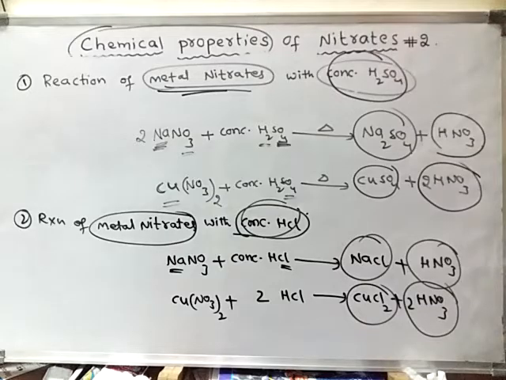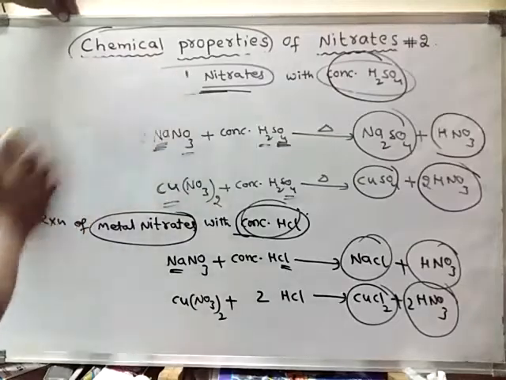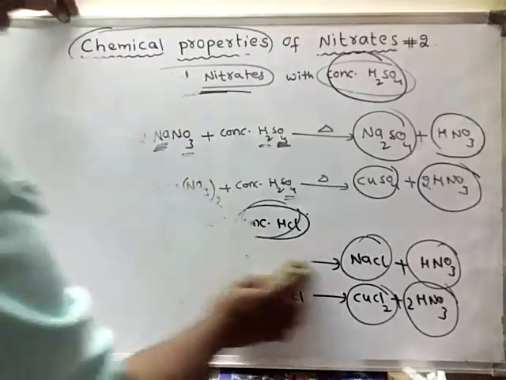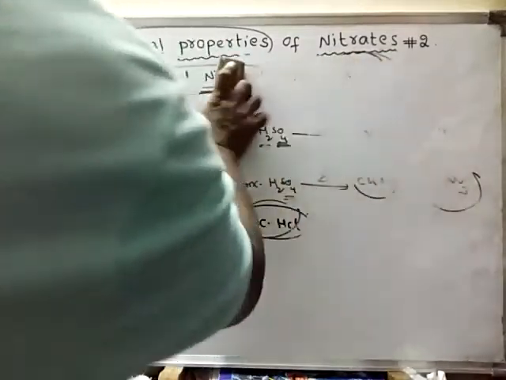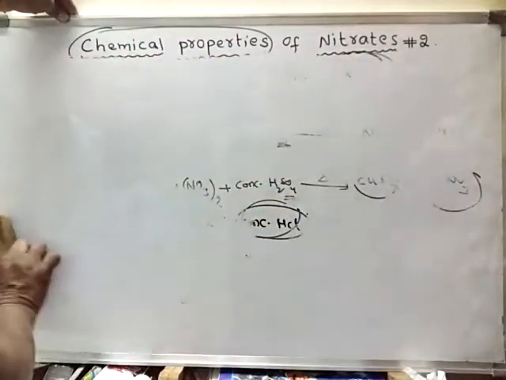Next we learn about the tests of nitrates, metal nitrates. There are different tests to find the presence of metal nitrate.